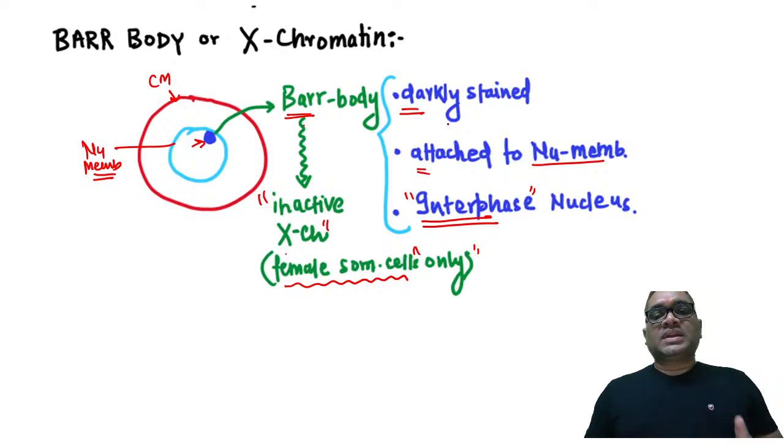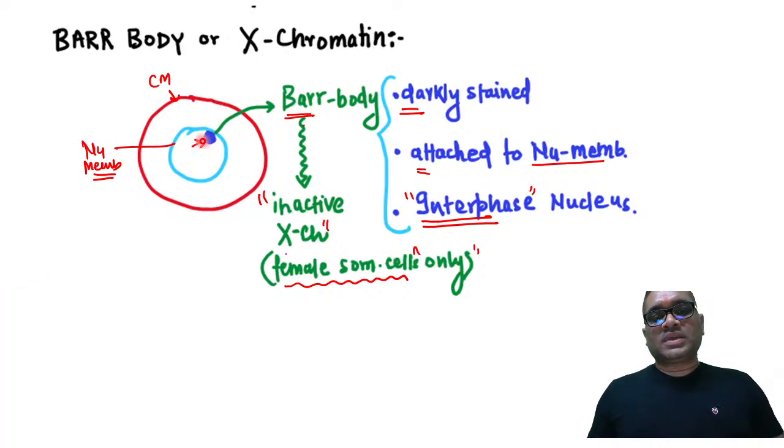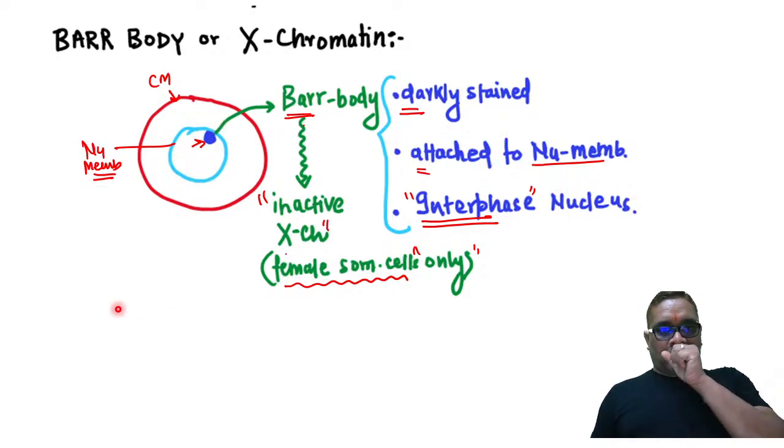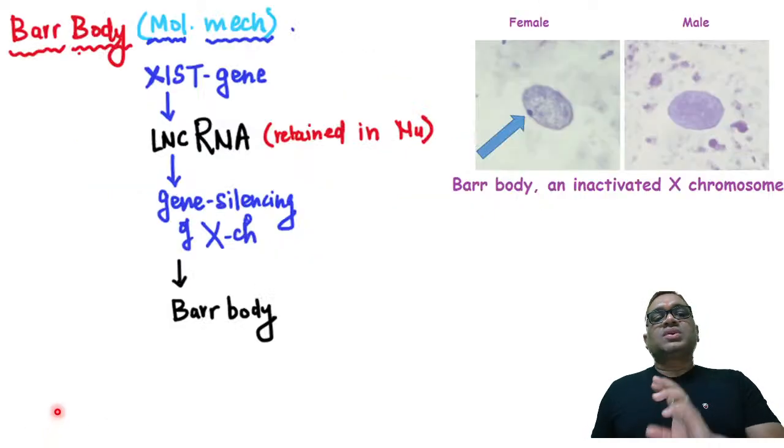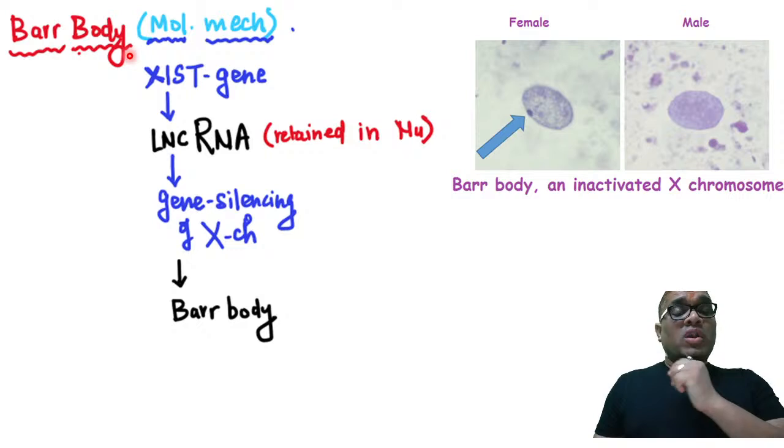Right? So now you can see darkly stained, attached to the nuclear membrane. Can you notice how the bar body appears? They are darkly stained, dark blue color. They are attached to the nuclear membrane, and this will be visible under interphase nuclei. Now I want to ask you, what is the molecular mechanism of the bar body formation? Why will the bar body be formed? That can be another question from Robbins, right?